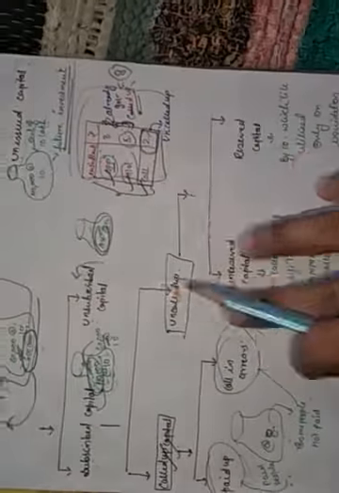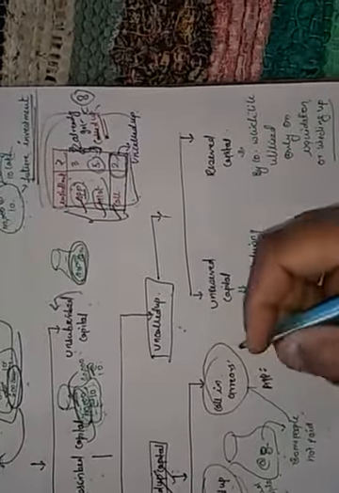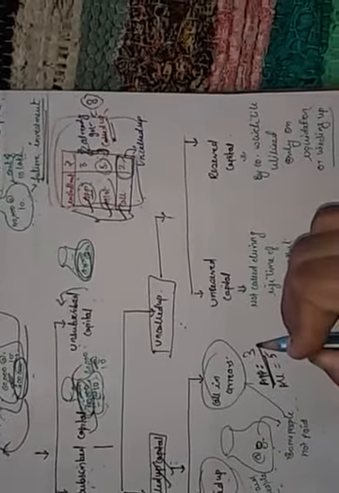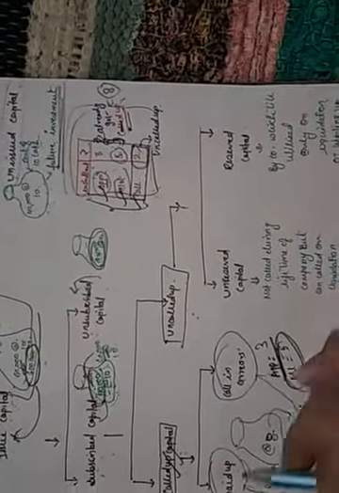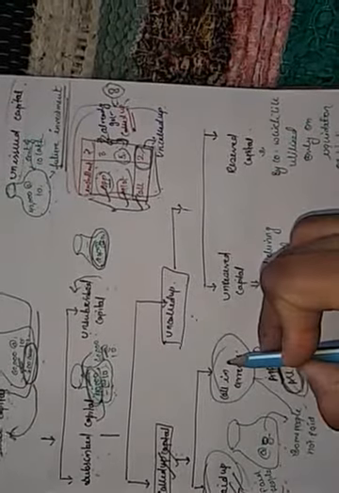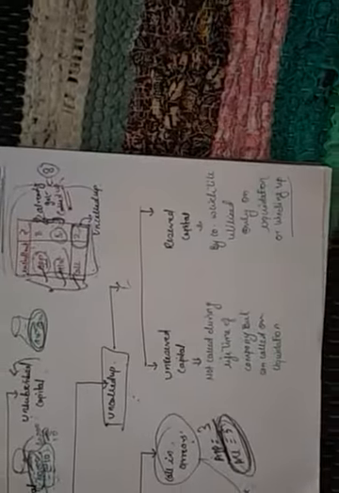Some people do not pay a single rupee; that amount is called calls in arrears. Meantime, one more thing is happening. For example, on application the company wants 3 rupees, on allotment the company wants 5 rupees, correct? Some people paid the application money but did not pay the allotment money. So this application money is also called paid up capital, and this allotment money is called calls in arrears. Is it clear? Now come to uncalled up capital.